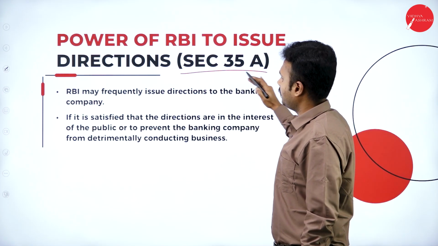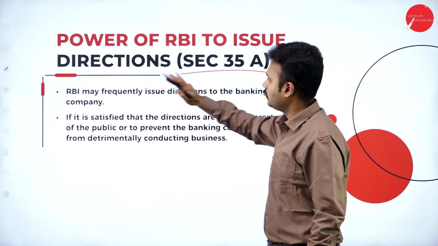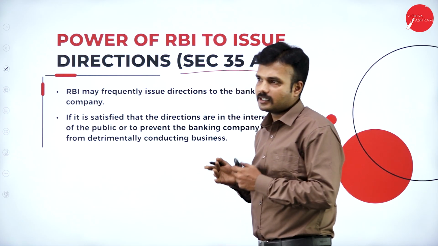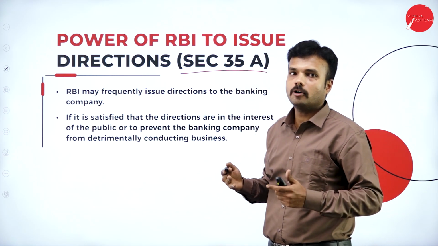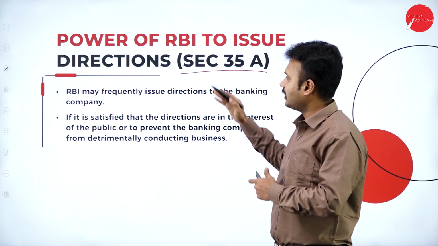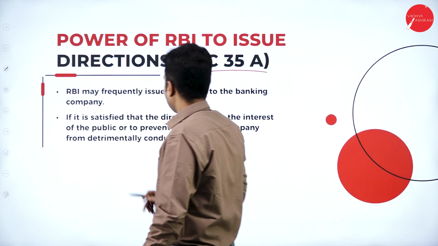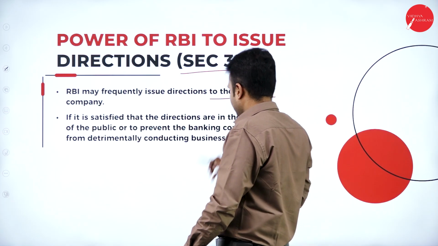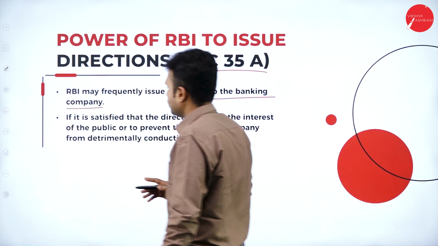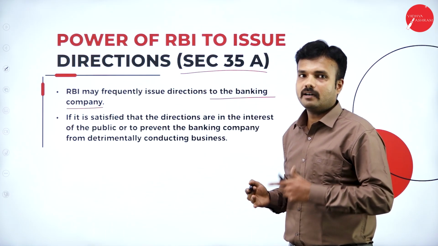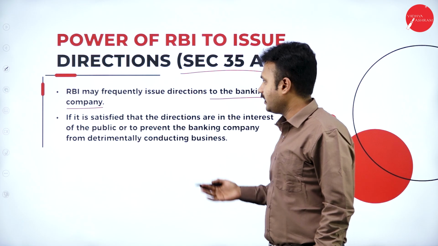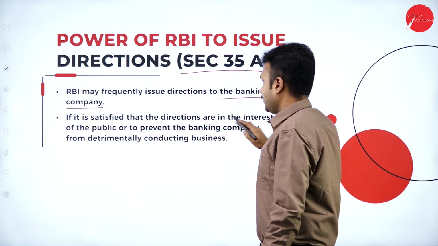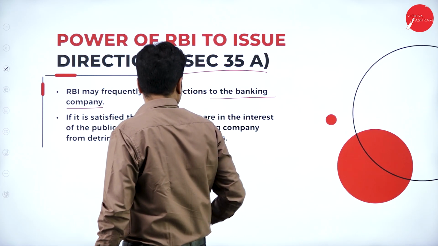According to section 35A, power of Reserve Bank of India to issue directions. So according to section 35A, the Reserve Bank of India has complete authority to issue directions. Reserve Bank of India may frequently issue directions to a banking company. As we know, whatever instruction is given by Reserve Bank of India must be followed by all kinds of banking companies, if it is satisfied that the directions are in the interest of the public, right?